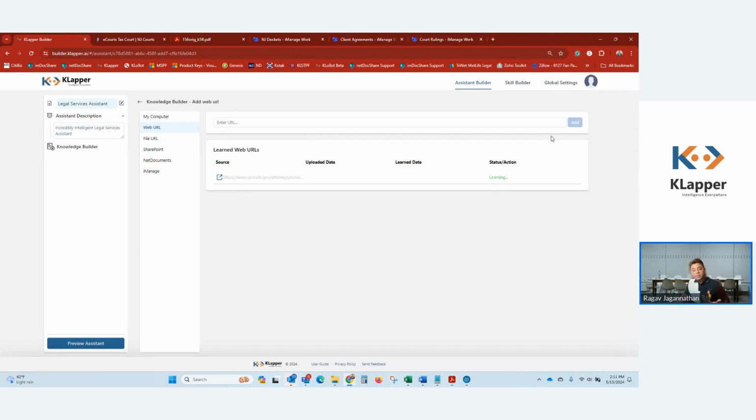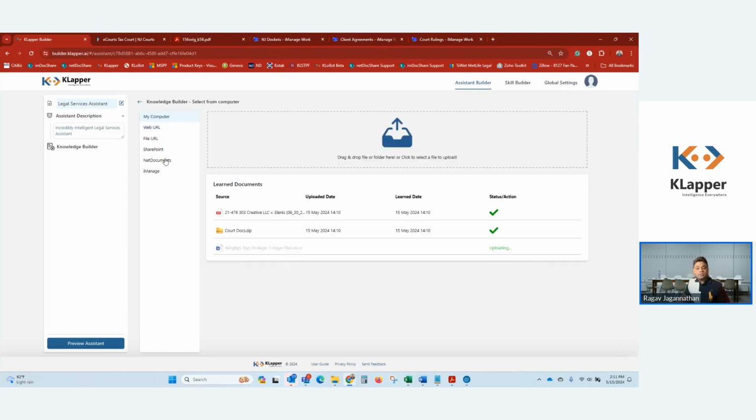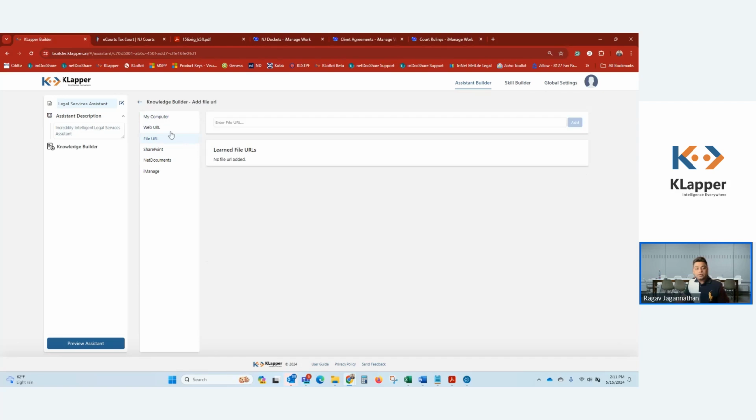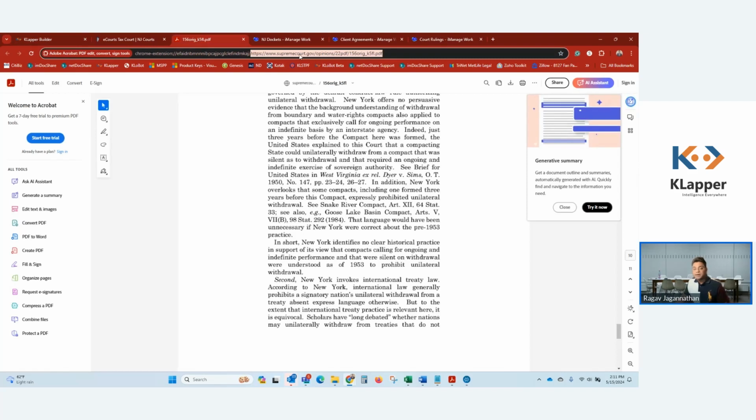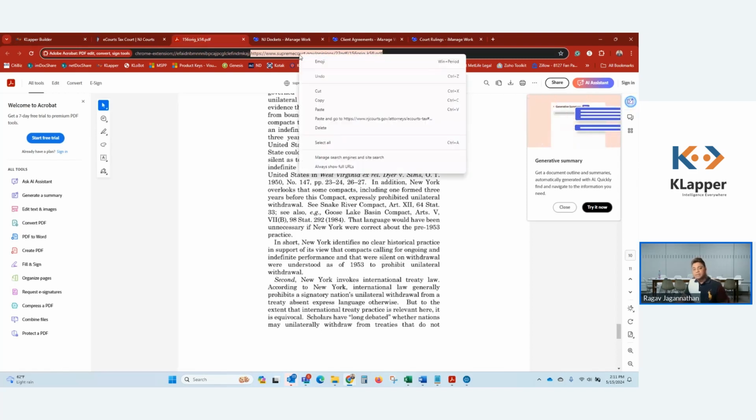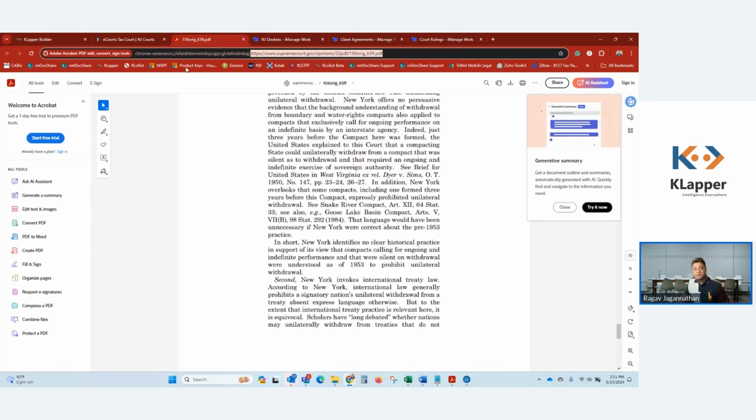Because remember, KLapper deploys within your firewall, within your Azure tenant, inside your Azure tenant, which means that it has access to any of the content that you can teach it. You can see here it's learning all that content. So we're gonna go back and check up on it. We're also gonna upload a file. So file URLs are basically online files that KLapper can learn on.